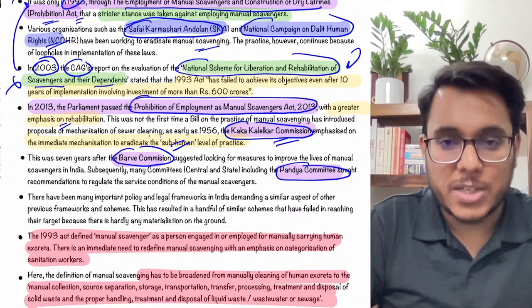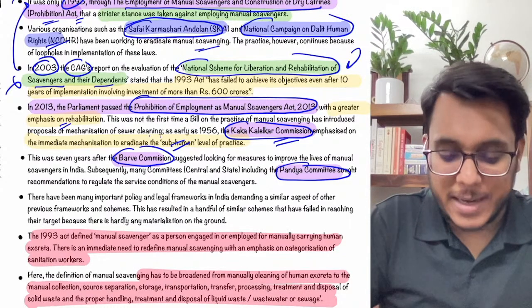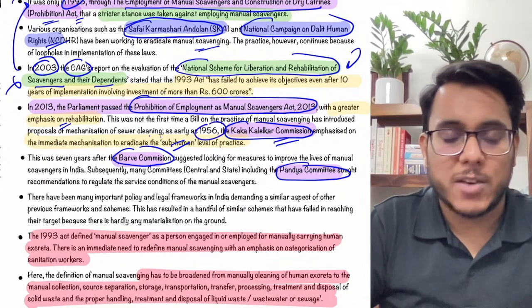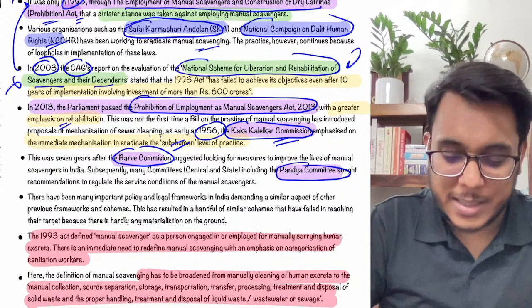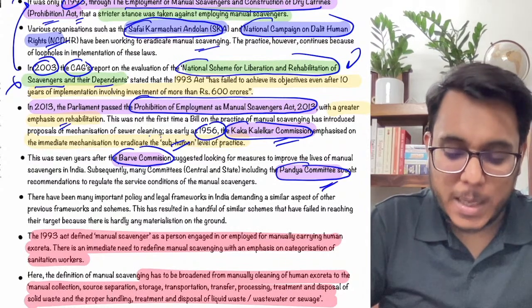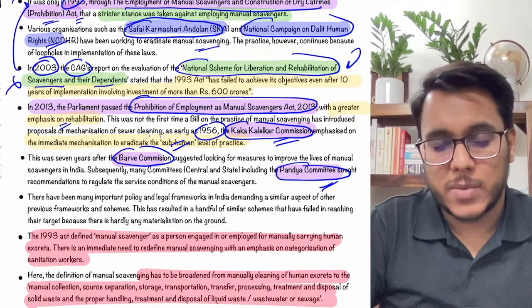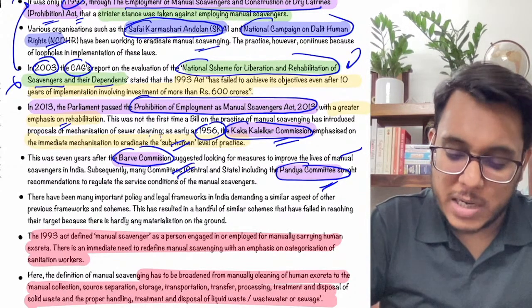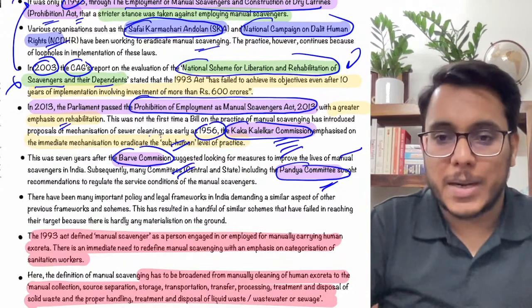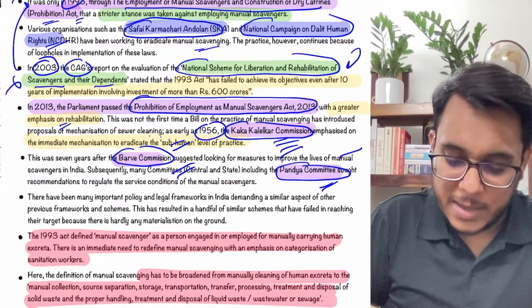Now, the Kaka Kelkar Commission and Barve Commission. Kaka Kelkar Commission came in 1956 and Barve Commission came in 1949. They also talked about the eradication of manual scavenging, but nothing had happened. Even the Pandya Committee came, which talked about manual scavenging, nothing happened. So major committees are Pandya Committee, Barve Commission, Kaka Kelkar Commission. Okay, but much has not been done in this particular direction.